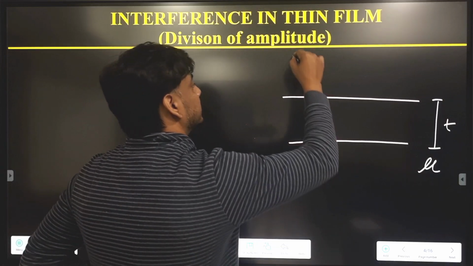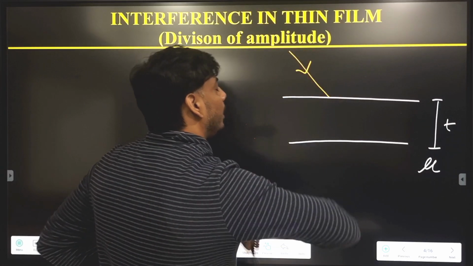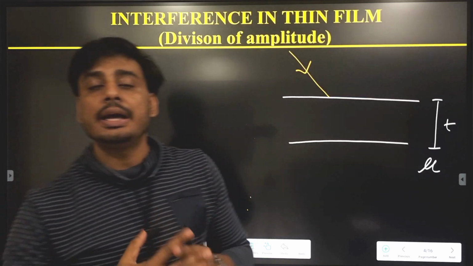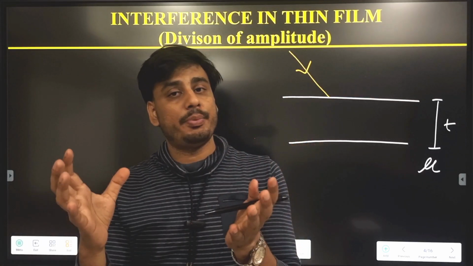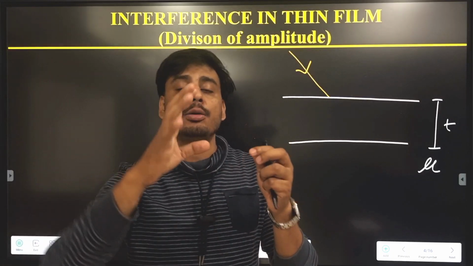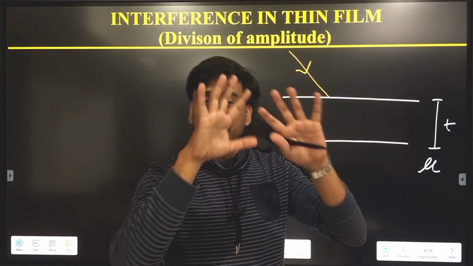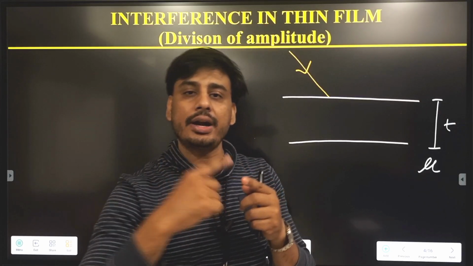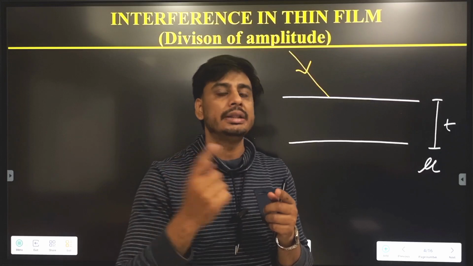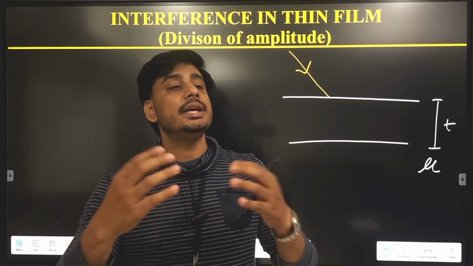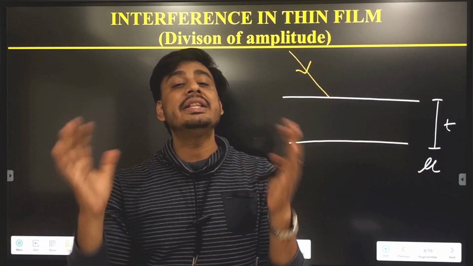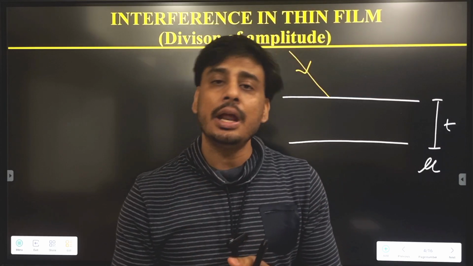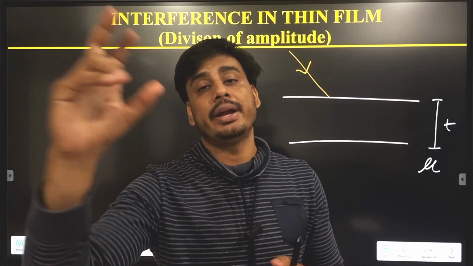Let a beam of light be coming. We always know that when a beam of light falls on a reflecting surface, or a refracting surface also, a part of light will reflect and a part of light will refract. If we look at the glass in a window, you can see the other side. That means light is refracting, traveling from one medium to another, that is, air to glass. Also you can see the inside view of the room. That means a part of light is reflecting, maybe 10%, 20%, but a part of light is reflecting and a part of light is refracting.